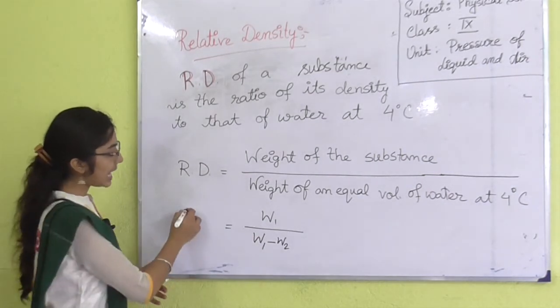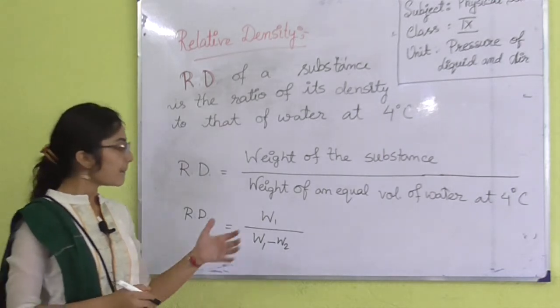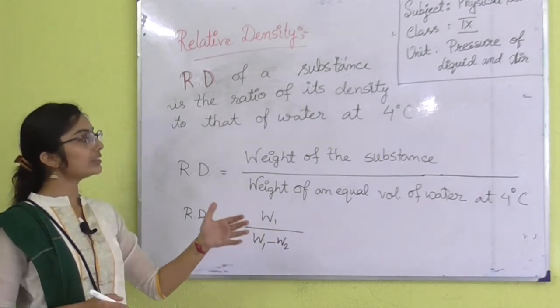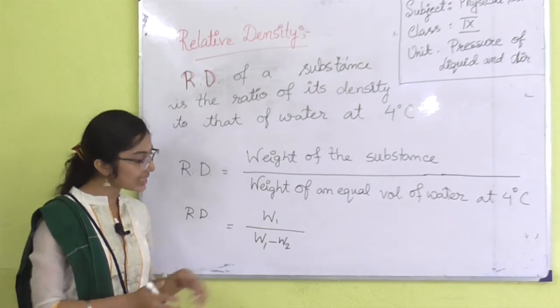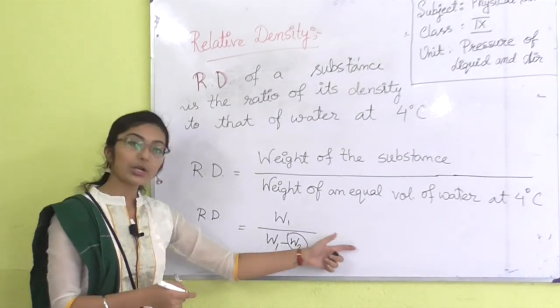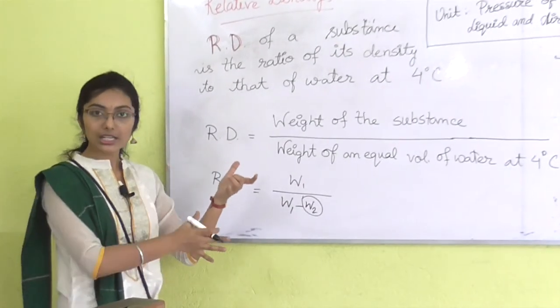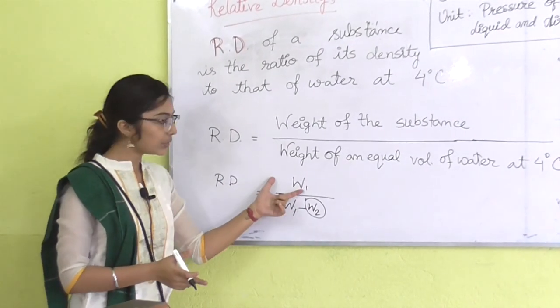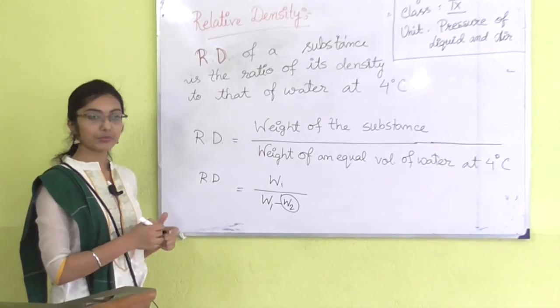W2 is the apparent weight of the object when immersed in water. So W1, the actual weight, divided by the weight loss, W1 minus W2, is equal to RD.